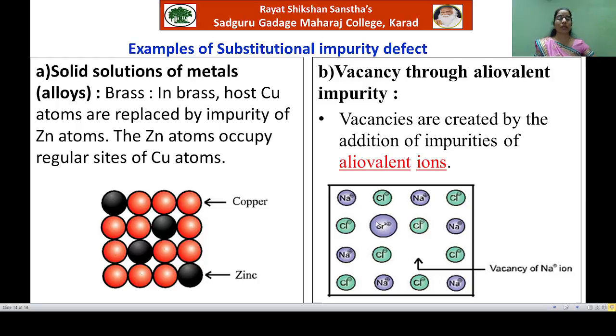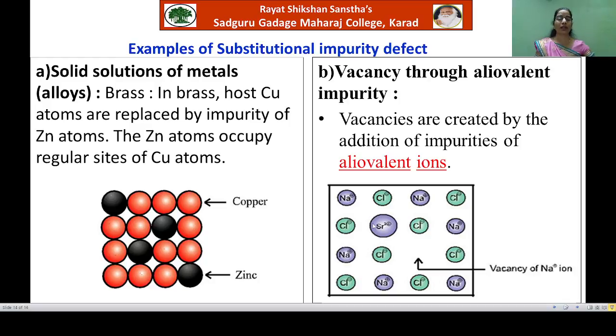the strontium ions are occupying some of the lattice sites. Here you will observe that the Na plus ions are replaced by the strontium ions. Now we know that sodium is having plus 1 charge, that is, one positive charge, but strontium ion is having two positive charges.